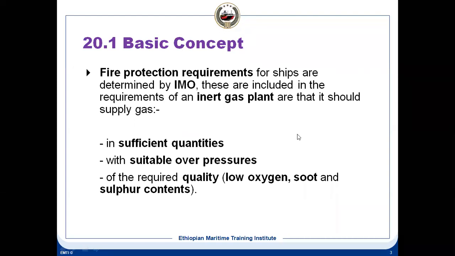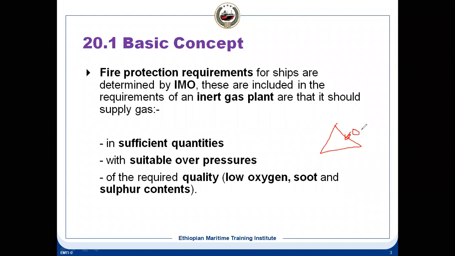Okay. So why actually is there IG, that is the inert gas system? Because we know the fire triangle: one side is oxygen, another side is the heat, and the third side is the fuel.